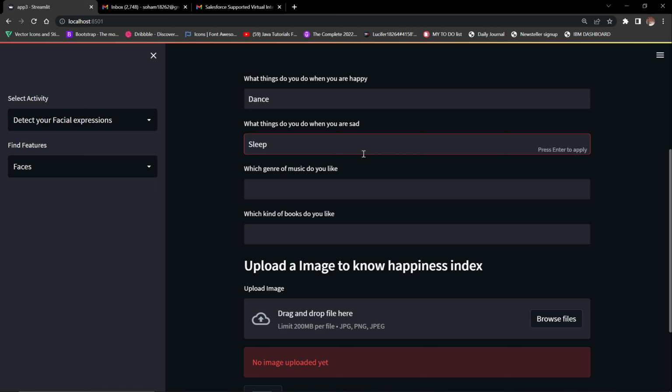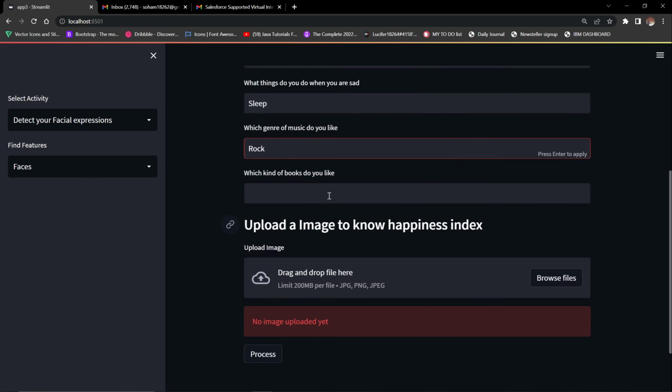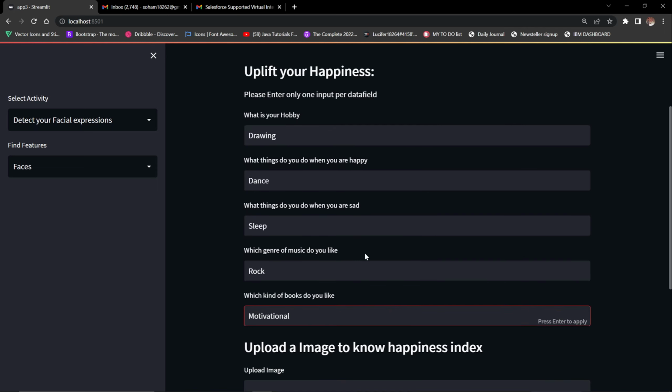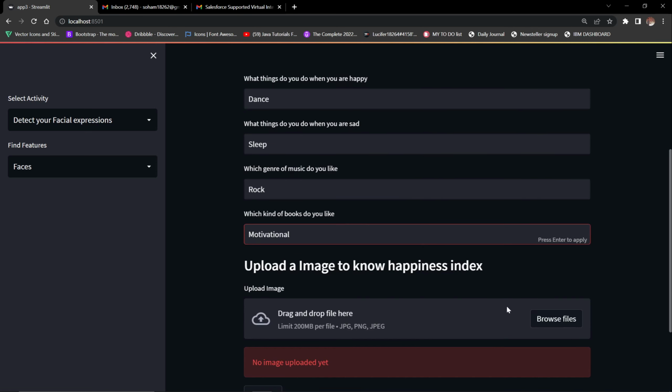sleep. What genre of music do you like? I like rock music, so I will put rock here. Which kind of books do you like? Okay, so which kind of books do I like? I will put motivational. Okay, so these are all the questions that I answered.